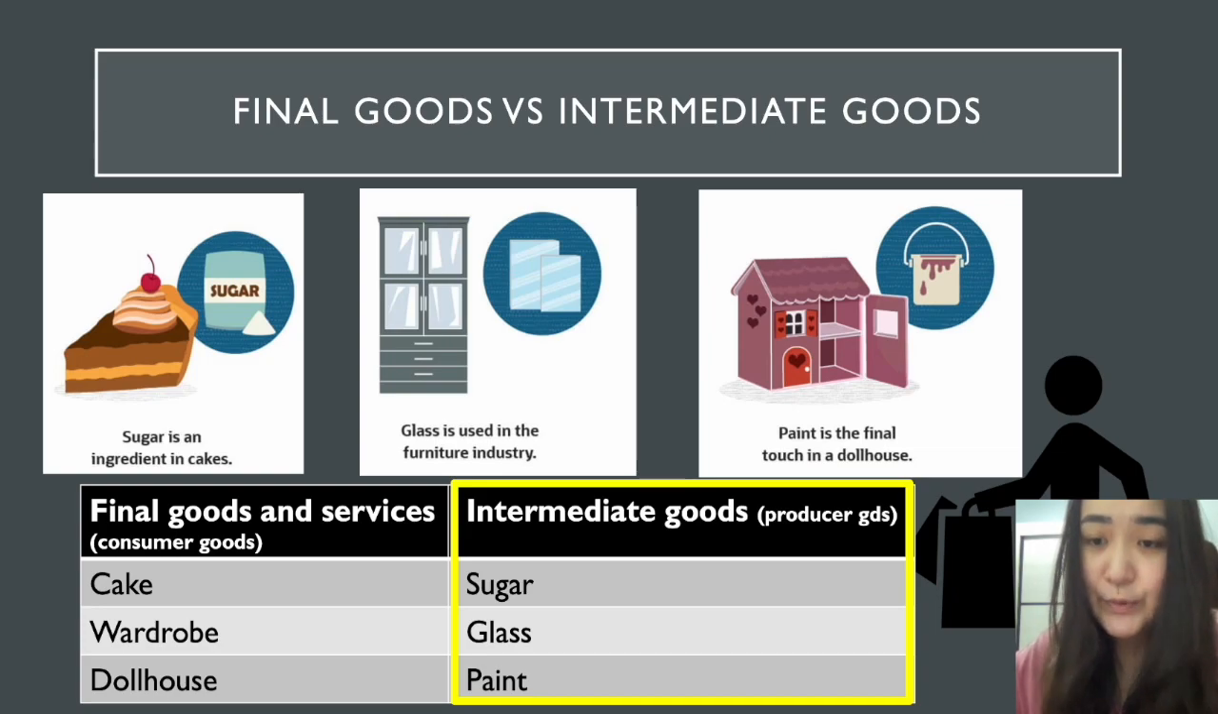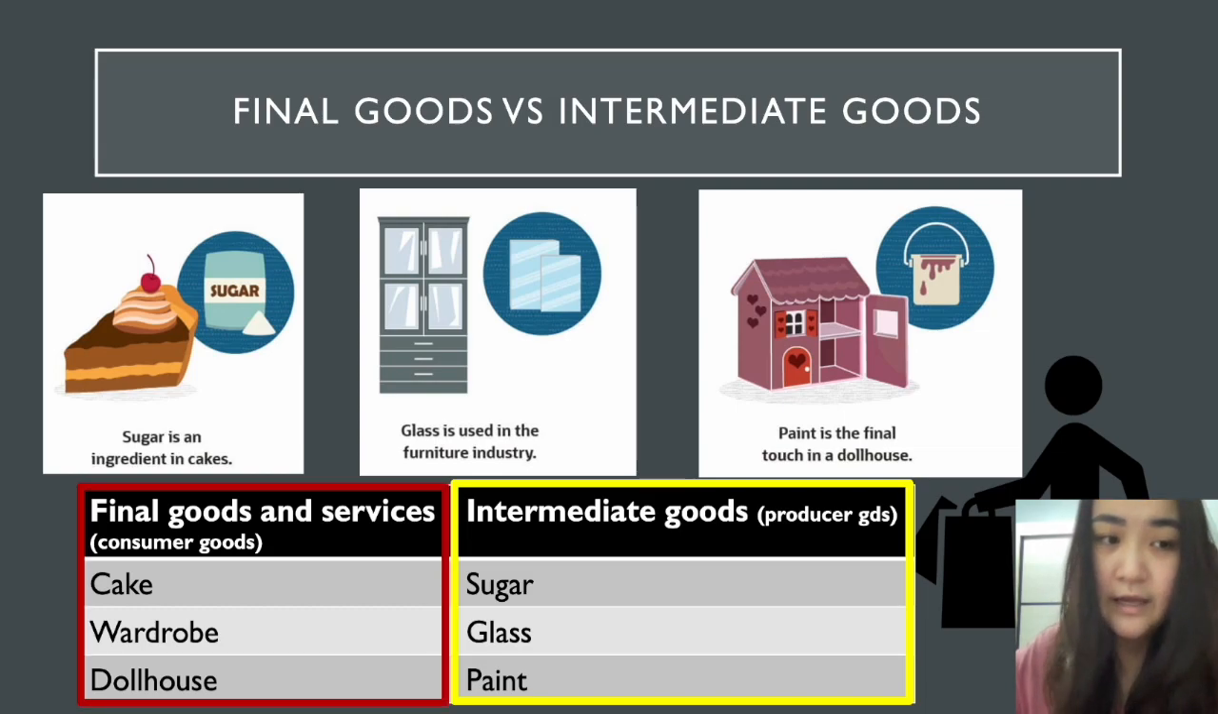Hence, in order to produce final goods and services, we need to buy intermediate goods. Producers need to buy intermediate goods in order to produce these final goods and services for consumers to consume.